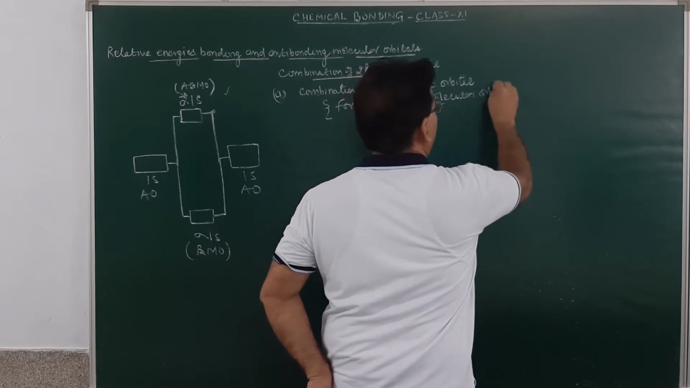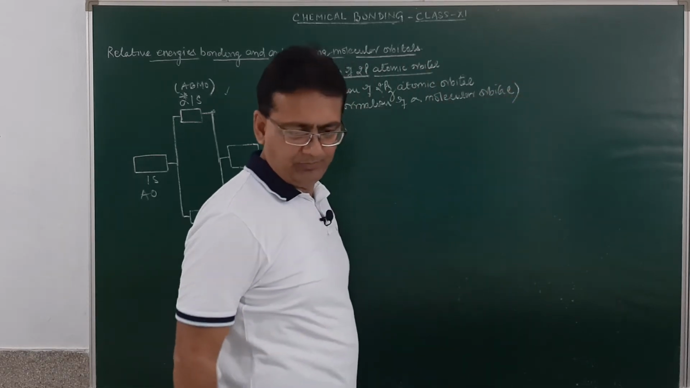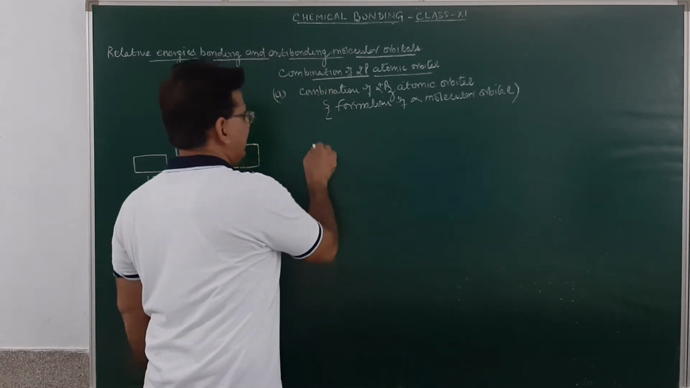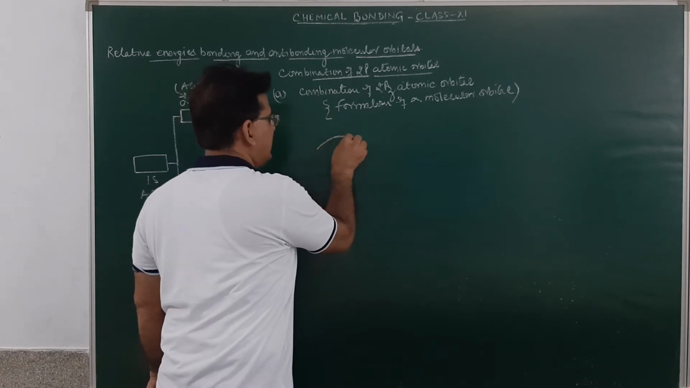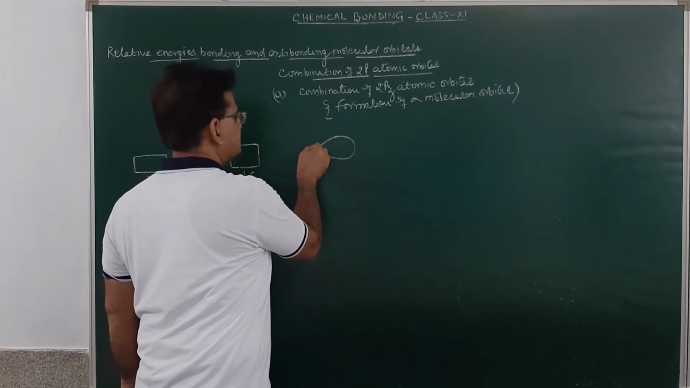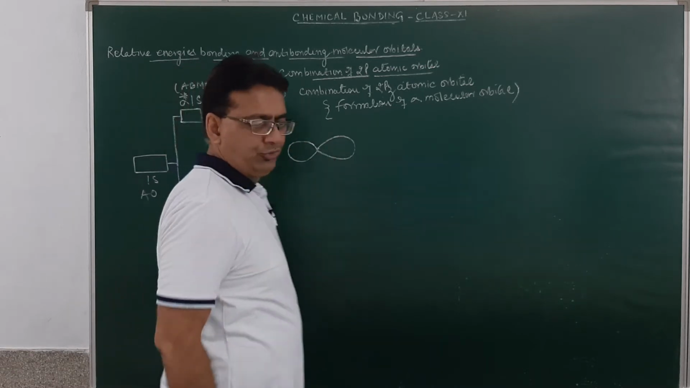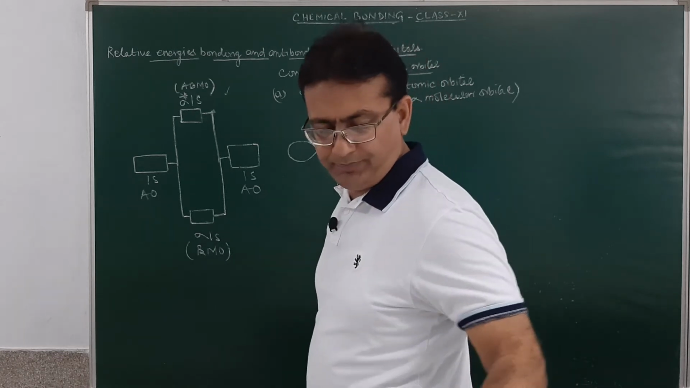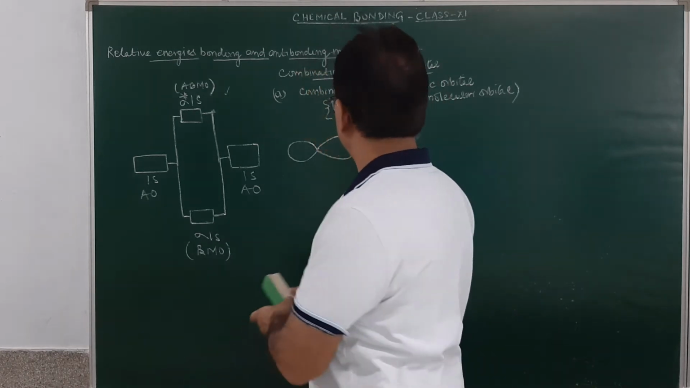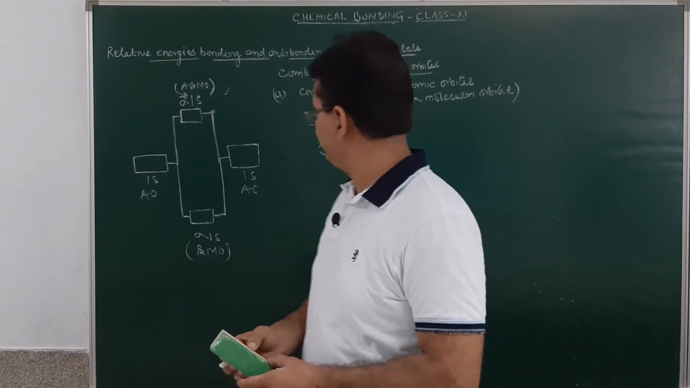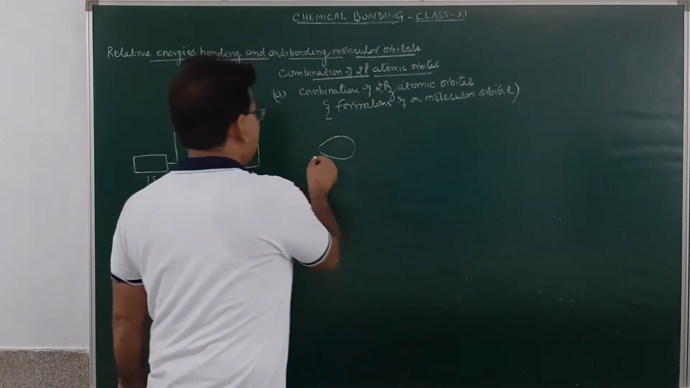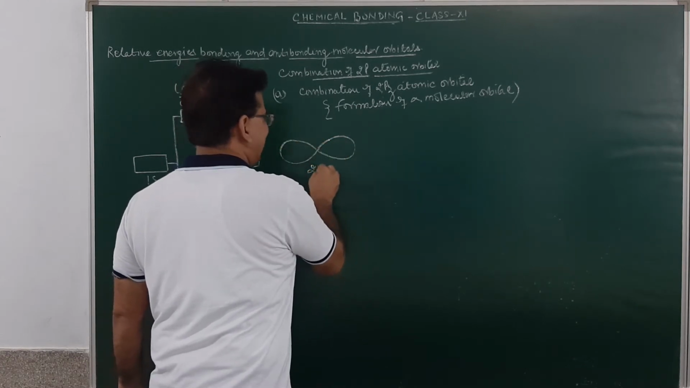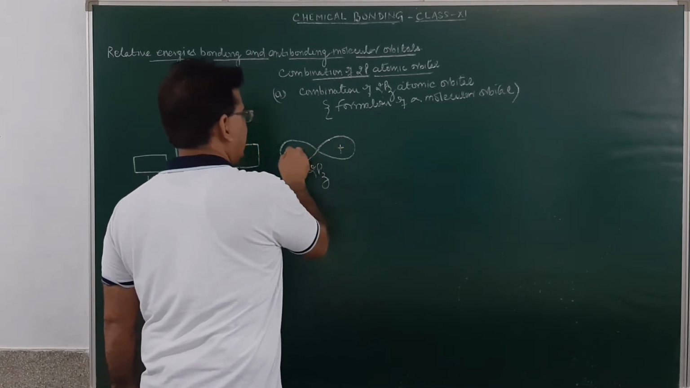How will this sigma molecular orbital bond formation take place? The 2pz orbital will be this way. This is a 2pz orbital, with a positive lobe and a negative lobe over here. How will it overlap? This is 2pz, positive and negative.